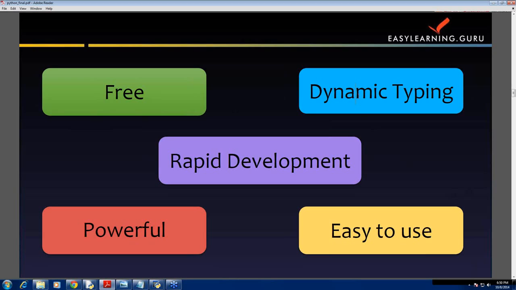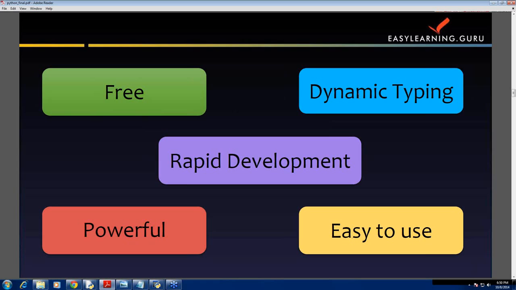Tired of declarations and keeping track of data types? Well, Python is here for you. There is no such thing as type or variable declaration anywhere in Python. All these gems, the simplicity and ease of learning and use, dynamic typing, and many other features led to the rapid development of programs in Python.